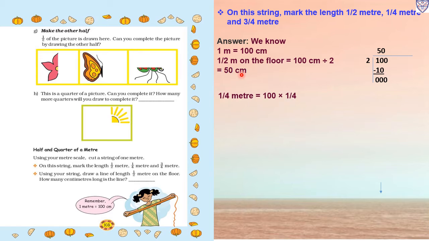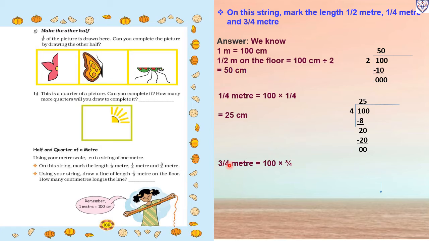Then we have to mark 1/4 meter. So that means 100 multiplied by 1 upon 4. So we will divide 100 by 4. First we will take 10. 4 2s are 8. So 10 minus 8 we will get 2 and the other 0 we will carry down. So it will become 20. In the 4 table when 20 comes, 4 5s are 20. So we will get 0. So at which centimeter will we mark 1/4 on the string? That is 25 centimeters.